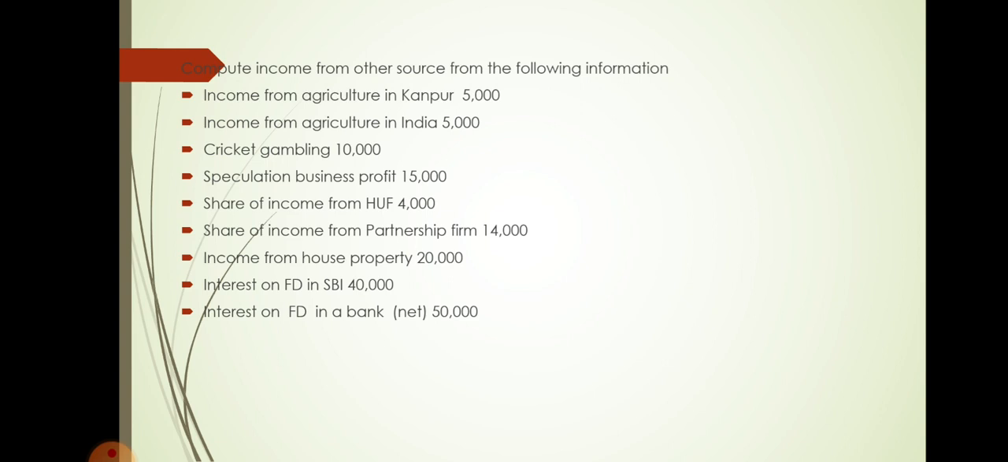Interest on FD in SBI 40,000 is given. So it is treated as income from other source and it is taxable. Last point is given: interest on FD in a bank, and it is stated here as net. So net amount is given, which means, as I told you, you are going to tax it after grossing up this amount. So to gross up you have to find the TDS. The TDS rate is 10% for any bank interest you receive. So you have to apply the rate of 10% to gross up. So this is the explanation.